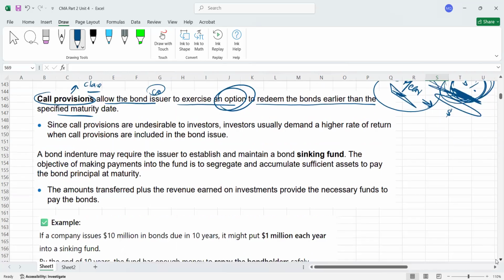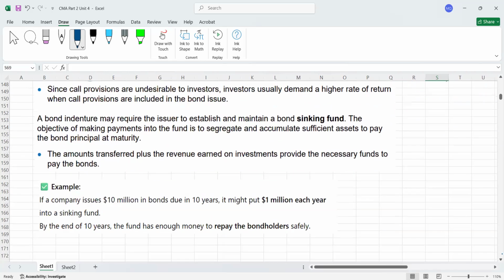Okay, then guys, there is another concept, and that's called a sinking fund. You also need to understand this. A bond indenture may require the issuers, meaning the company, to establish and maintain a bond sinking fund. This is the term now.